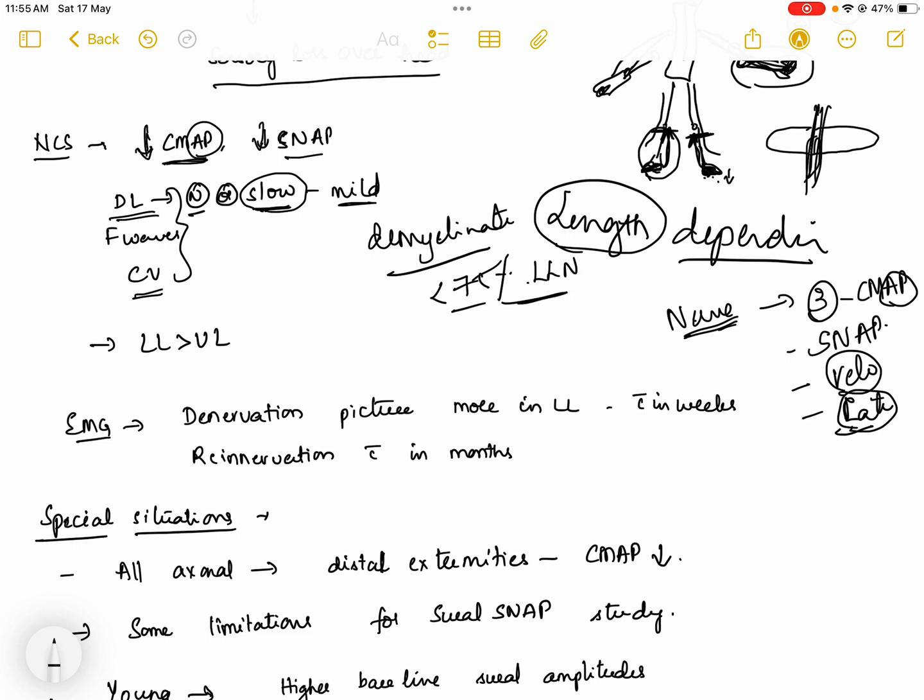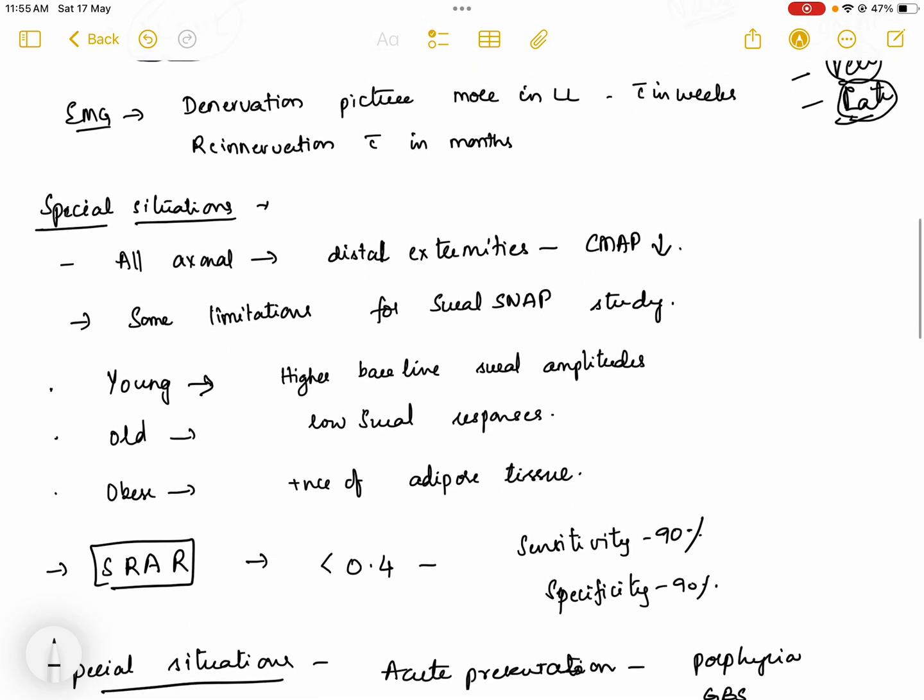If it is an axonal neuropathy, it would not reach this level, but the conduction velocities would be slower, but never less than 75% of the lower limit of normal. And all these findings are seen more in the lower limbs than in the upper limbs. And what are the EMG findings?